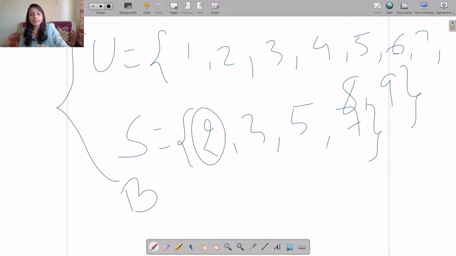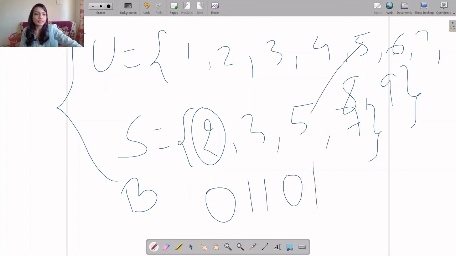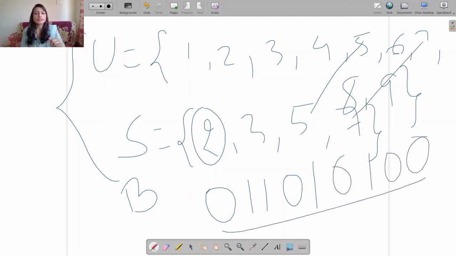Is 1 present in S? No. So it will be 0. Is 2 present? Yes. Is 3 present in this S? Yes. Is 4 present? No. Is 5 present? Yes. Is 6 present? No. Is 7 present? Yes. Is 8 present? No. Is 9 present? No. So this is the bit vector representation of your set.